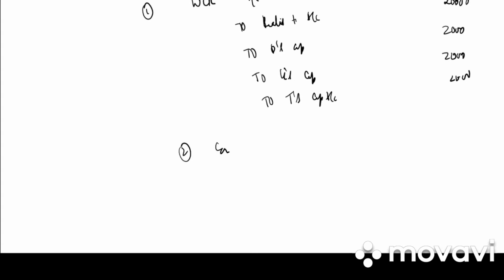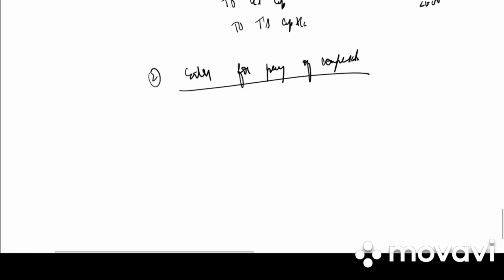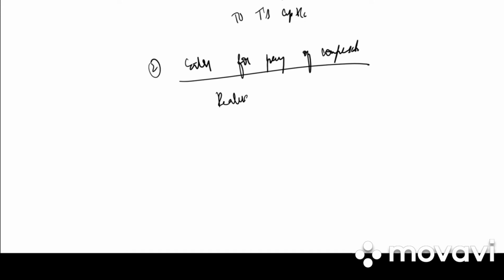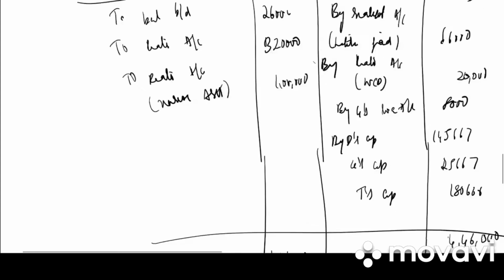Second entry is entry for payment of compensation. We have realization account debited to bank account, 20,000 debit, 20,000 credit.